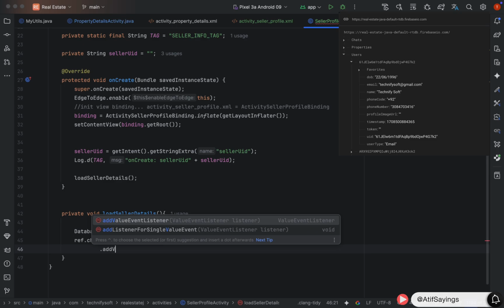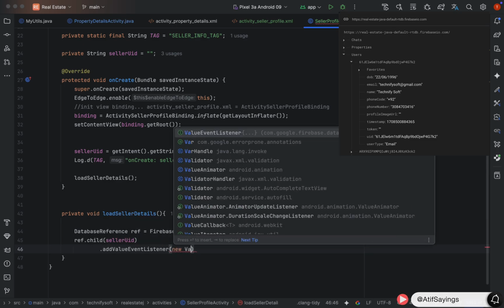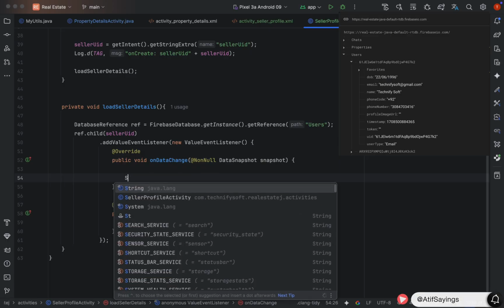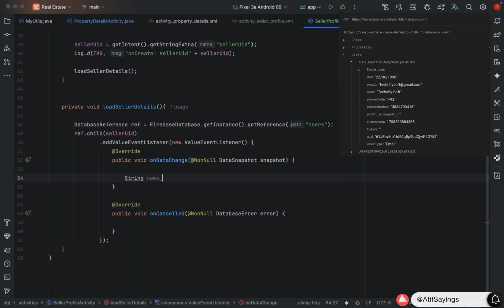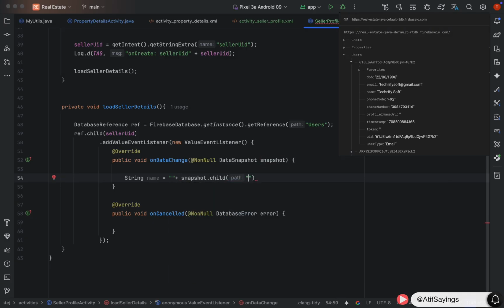And now we need to add a value event listener: addValueEventListener, new ValueEventListener. This will implement two methods, onDataChange and onCancelled. In the onDataChange, we will get the information of the seller, which is in the snapshot parameter of onDataChange. Let's start by getting the name of the seller.